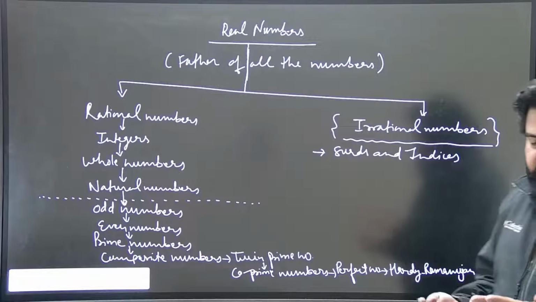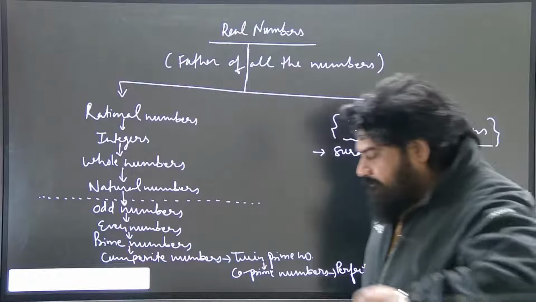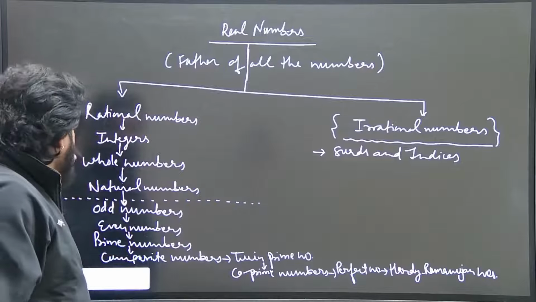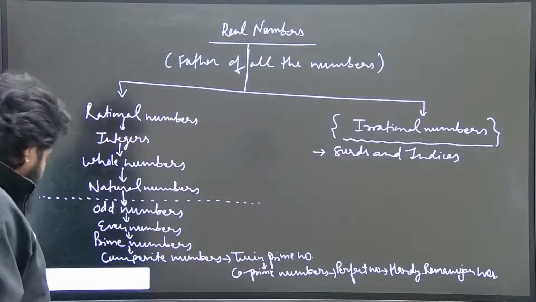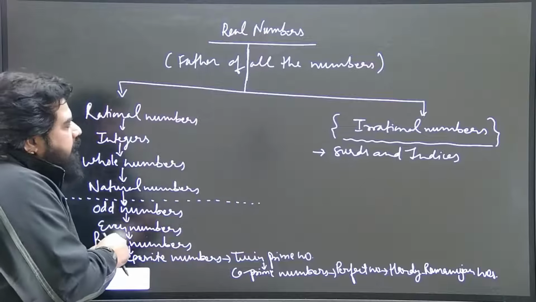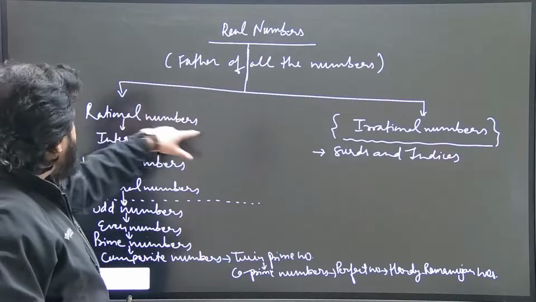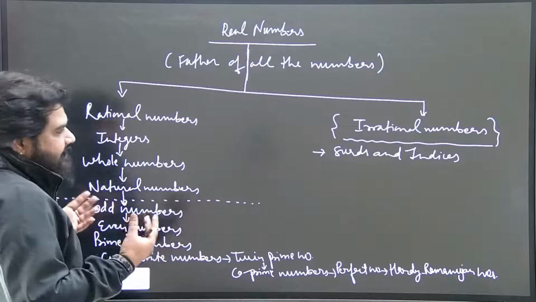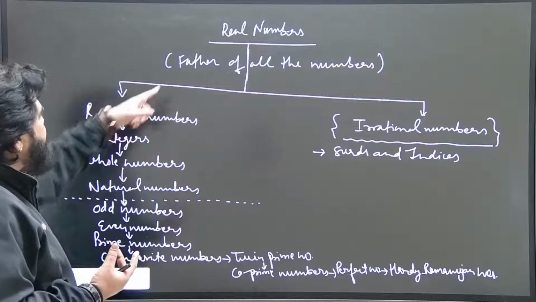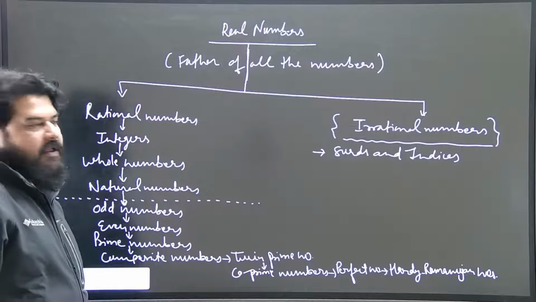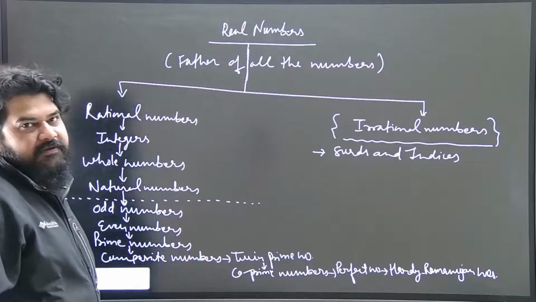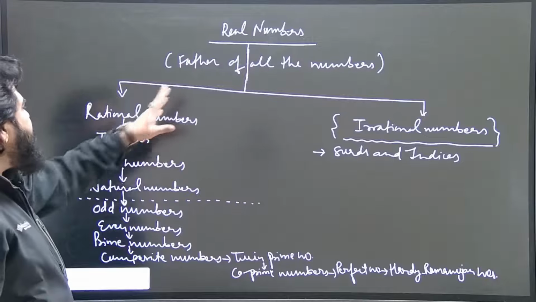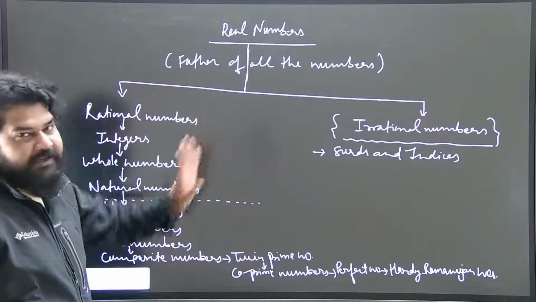And yes, one more thing I want to tell, why I am building a relation of father and son here between these type of numbers up to the natural numbers. Because first of all, let's see the two sons, rational number and irrational number. These are the two sons of real numbers. What does that mean? It means that all the rational numbers are real numbers and all the irrational numbers are real numbers. But the vice versa is not true. That means all real numbers are not rational numbers and all real numbers are not irrational numbers.